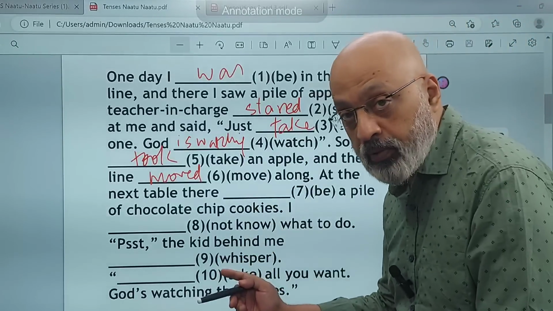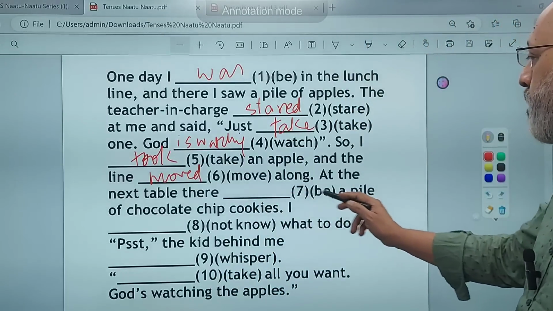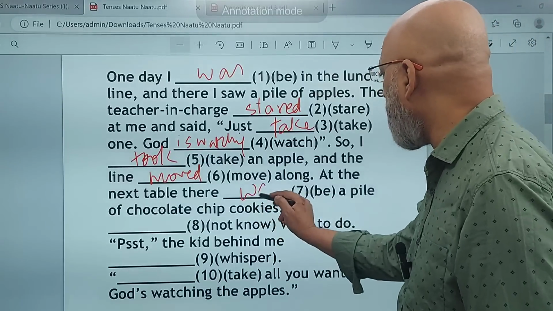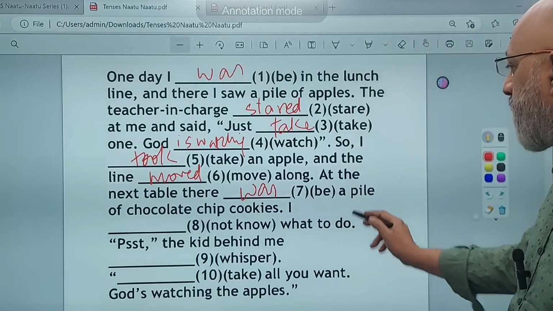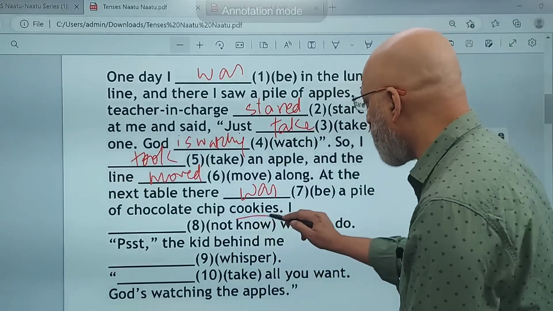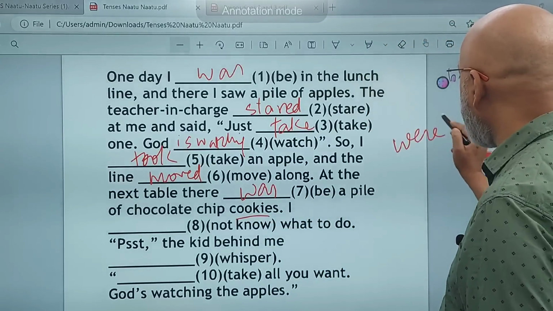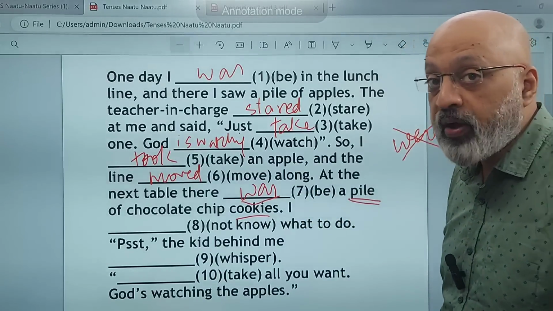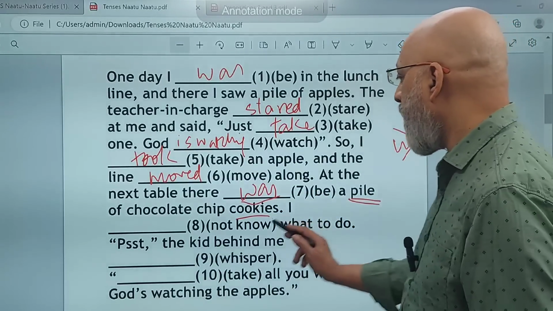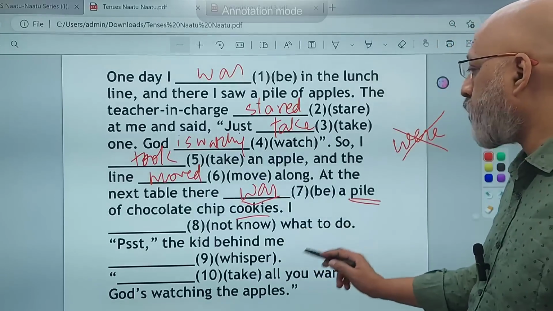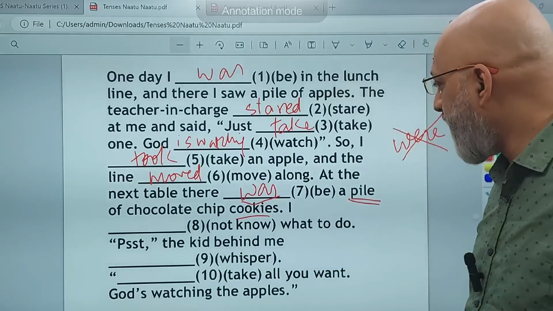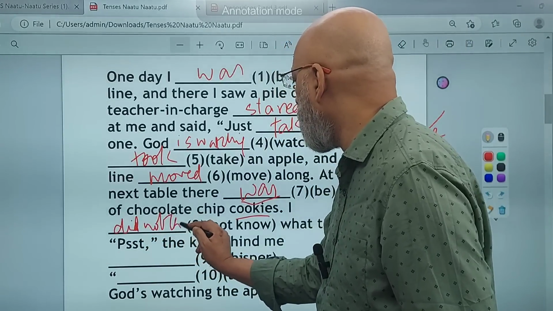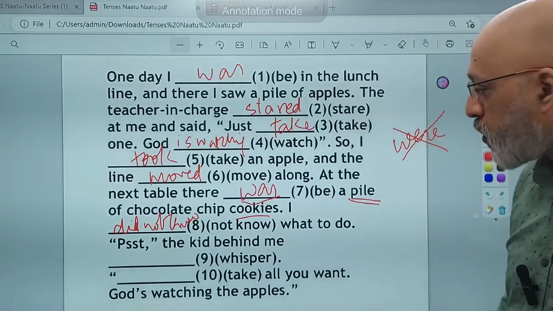At the next table, okay, there was a pile of chocolate chip cookies, right? So there was, okay, यहाँ पे pile ये cookies को देके यहाँ पर आप were मत लिख देना, वो गलत हो जाएगा. It was, there was, because it is qualifying pile, not cookies. Okay, I did not know what to do. So what is he saying? I did not know what to do.